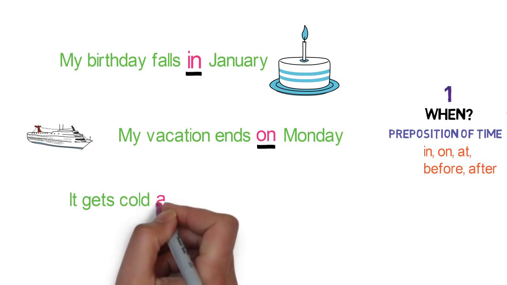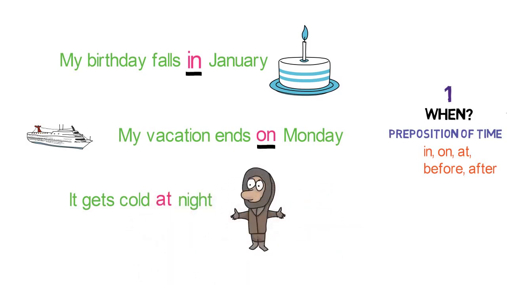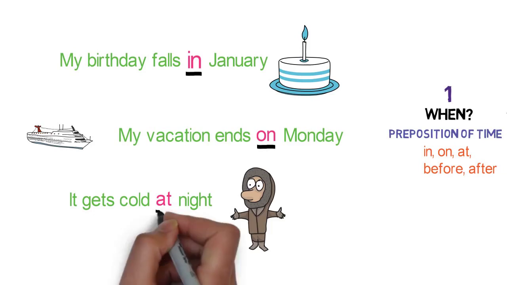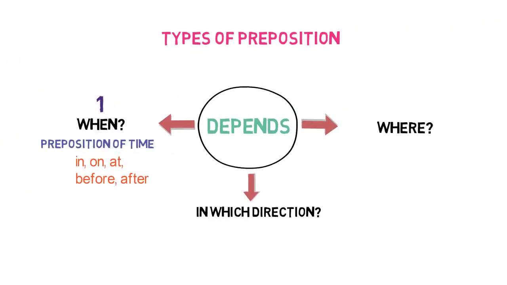It gets cold at night. When does it get cold? At night. At here is a linking word and hence is a preposition. Remember that this preposition links when one thing happened in context to another. Now let's look into the next one.